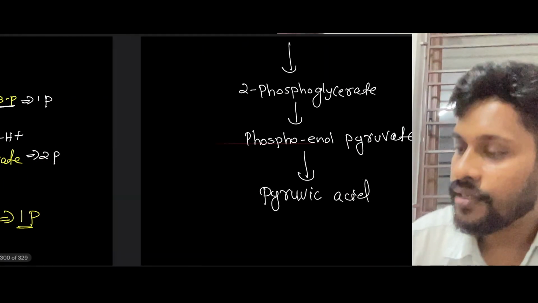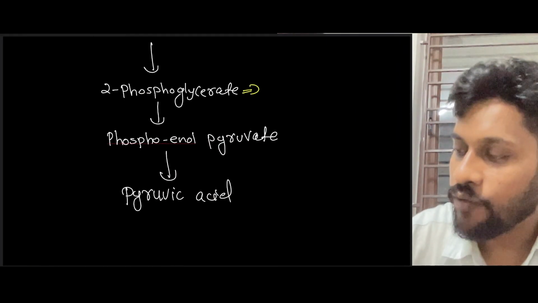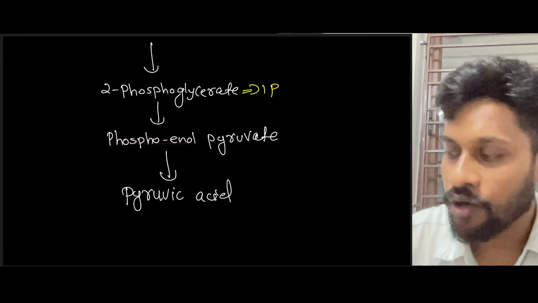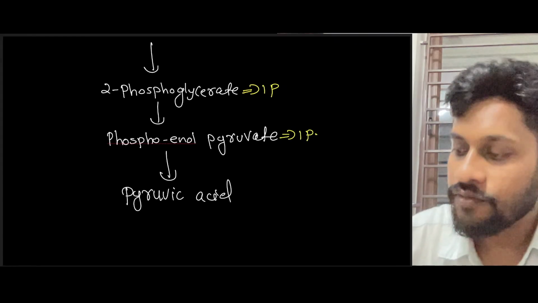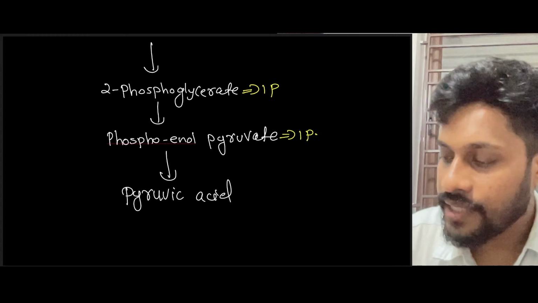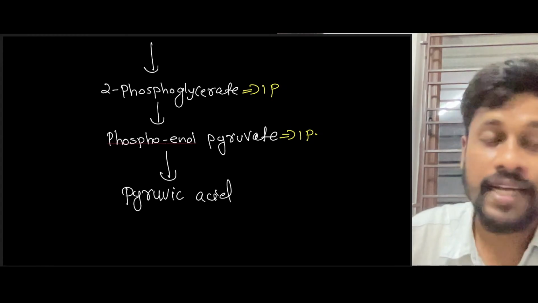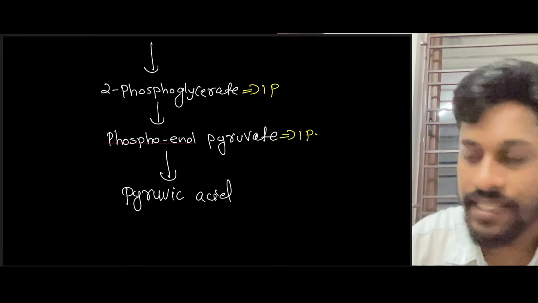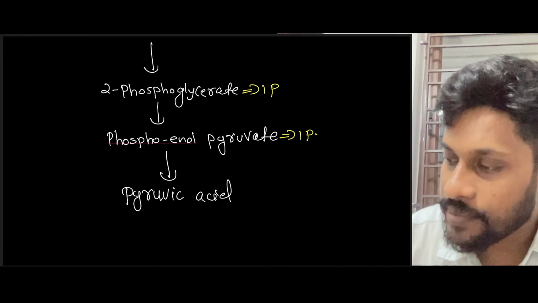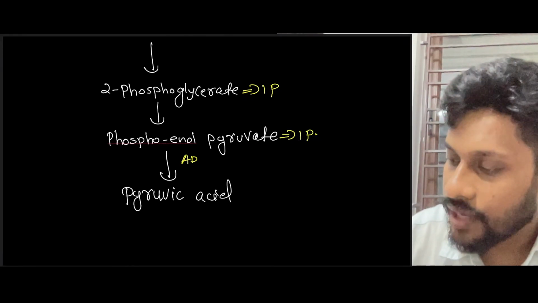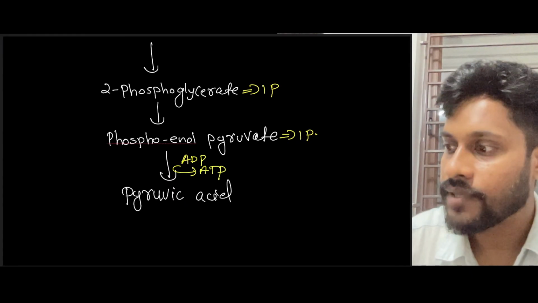Here 1 phosphate, even here only 1 phosphate. Later, 2-phosphoglycerate will be converting into phosphoenolpyruvate, again 1 phosphate. Finally, phosphoenolpyruvate converting into pyruvic acid, which has 0 phosphate. So during this conversion, 1 phosphate is released. That released phosphate will be accepted by ADP, and ADP will be converted into ATP, right?